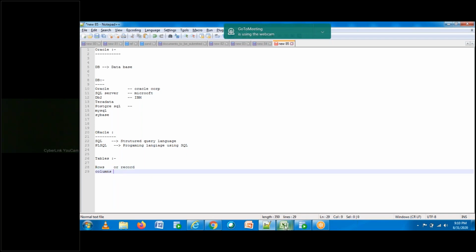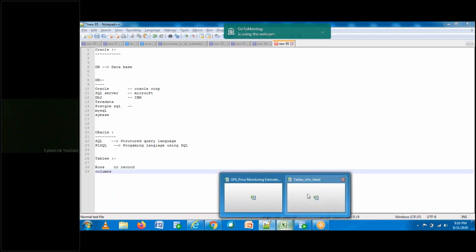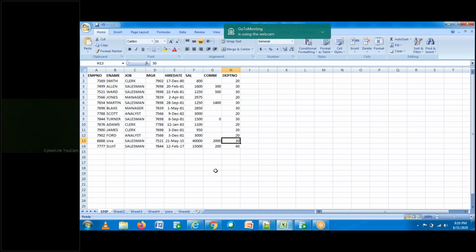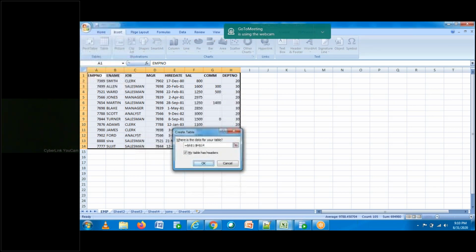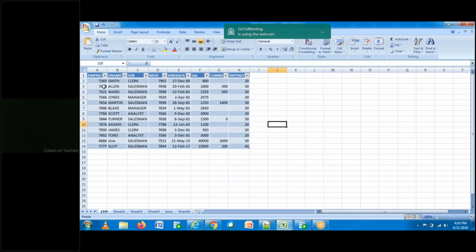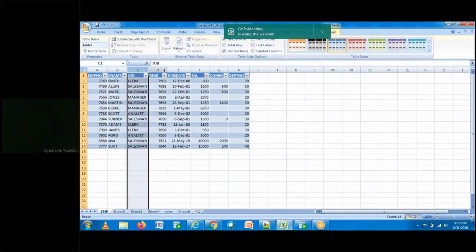So I'll just show you one simple table. Try to see this table. This is nothing but one table. There is an option called table. How many columns are there in this Excel sheet? 1, 2, 3, 4, 5, 6, 7, 8.